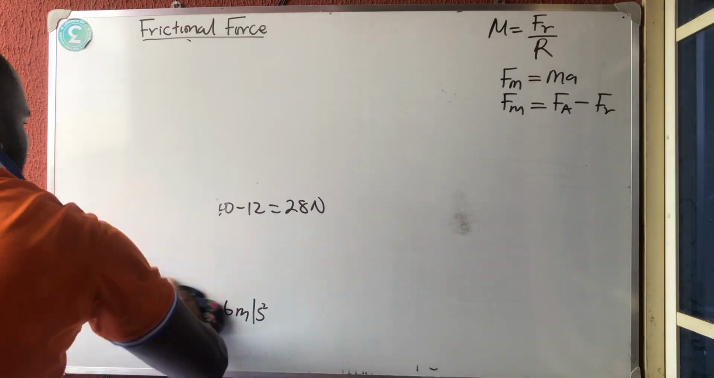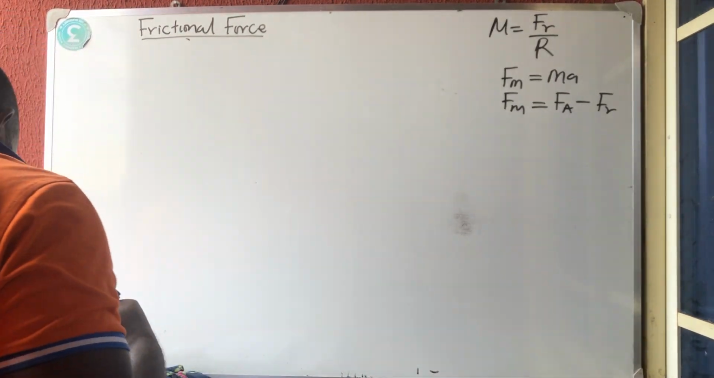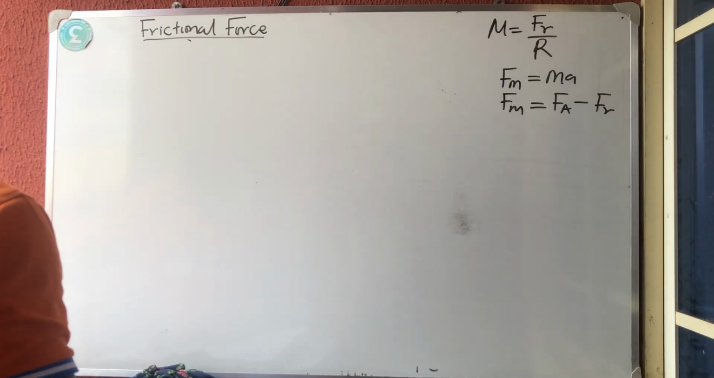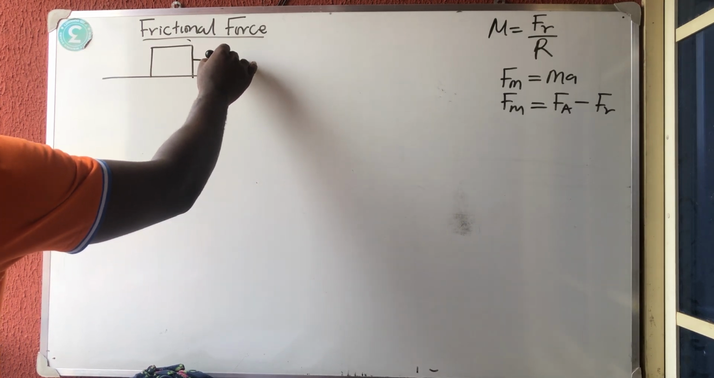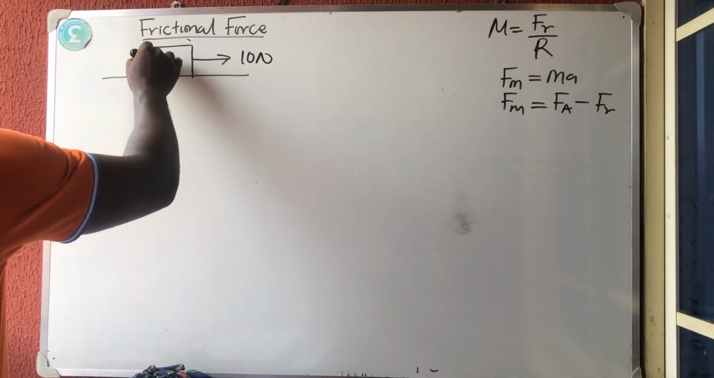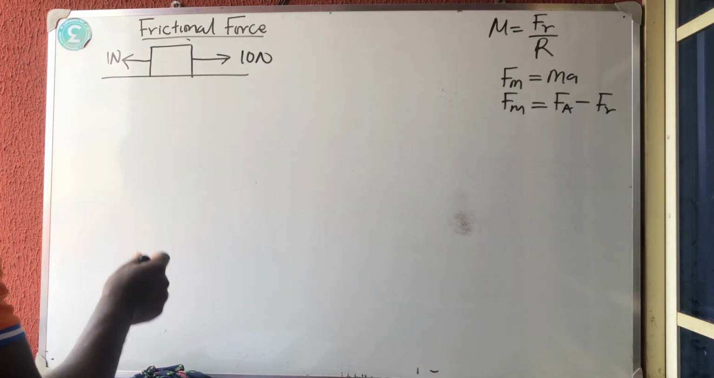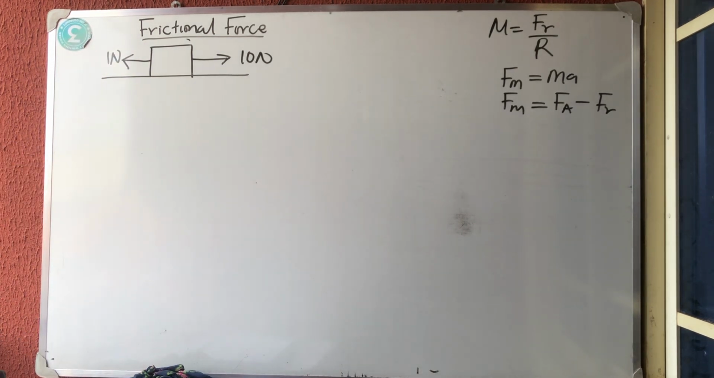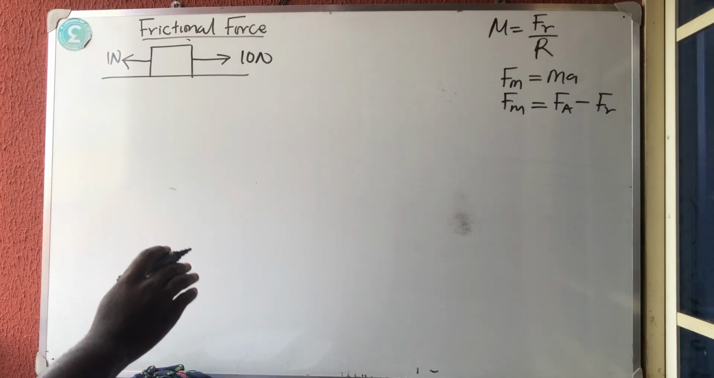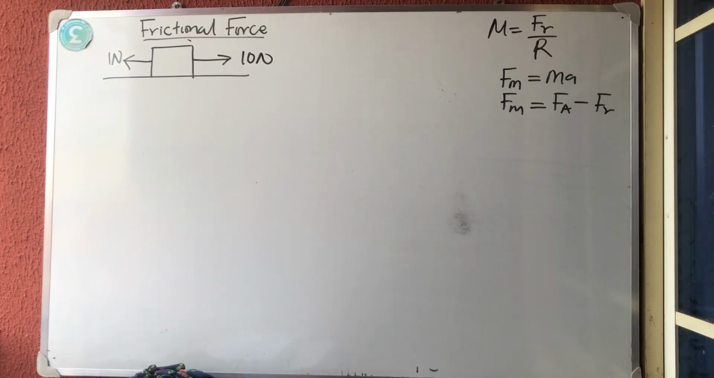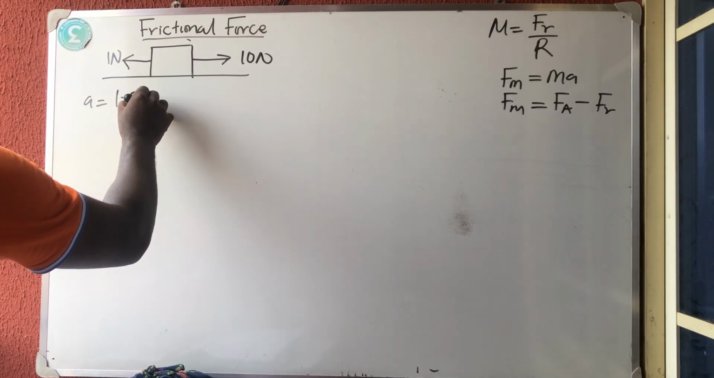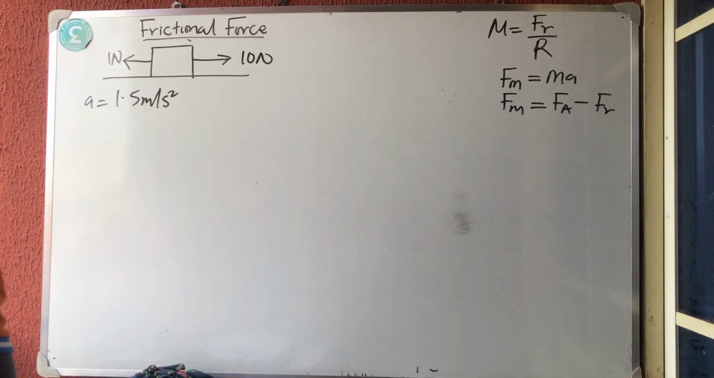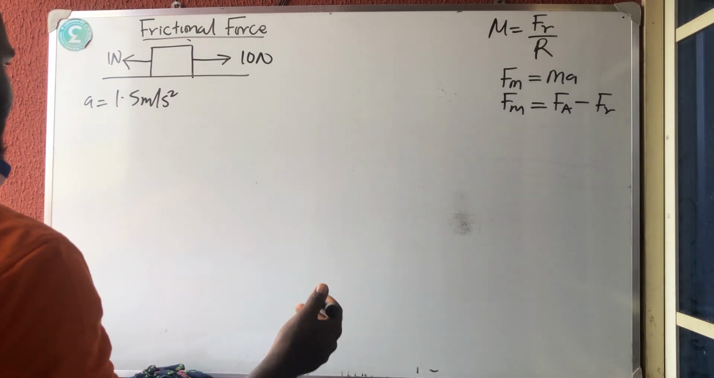So let's continue. The next question here gave us a force again. They gave us another body on this thing. They say that a force of 10 Newton is applied and the frictional force is 1 Newton. Very simple. They say that a body is acted upon by two horizontal forces as illustrated in the diagram above. The block accelerates at 1.5 meter per second square. Calculate the mass of the block.